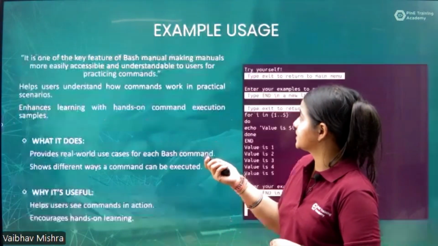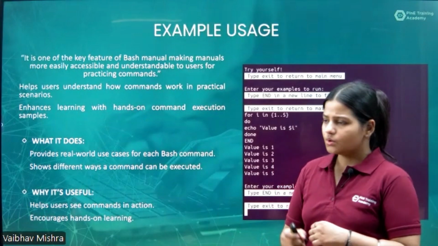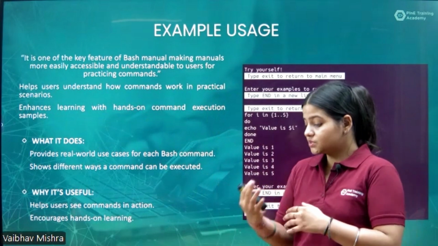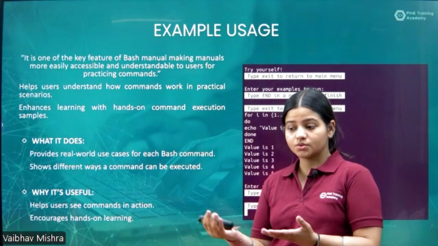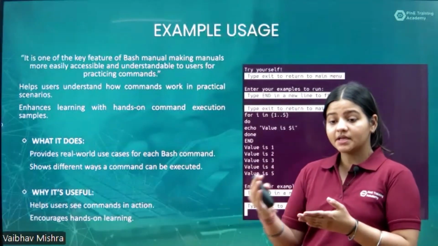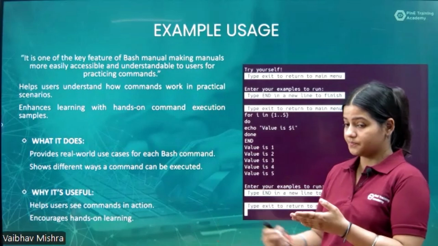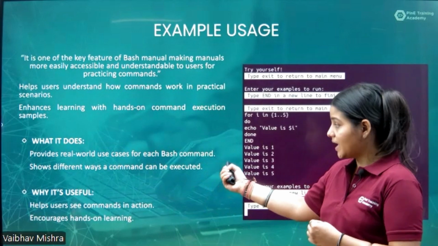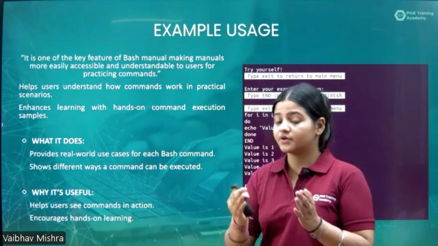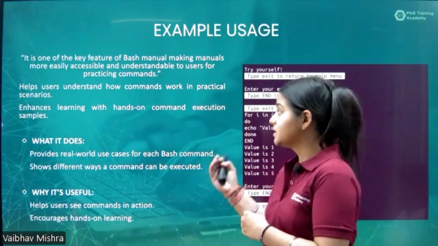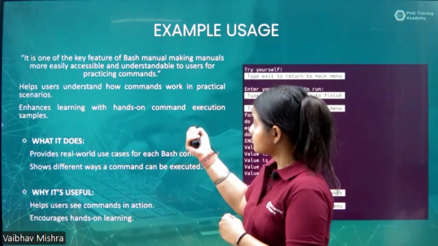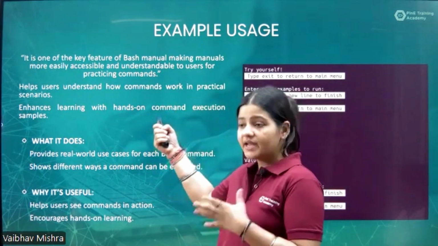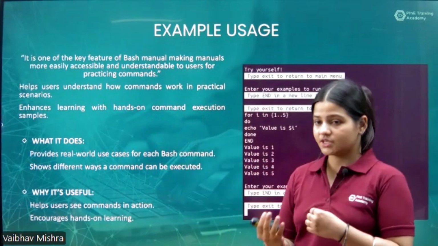Now, moving towards the next feature, that is example usage. As the name signifies, example usage is basically the process of users using their own examples so that they can relate to it and make it more relevant to real world examples. In this, it provides real world use cases for the bash manual and different ways in which different commands can be utilized so they can learn and explore more. It is the key feature of the bash manual that makes the manual more accessible and understandable to users by practicing their own commands.